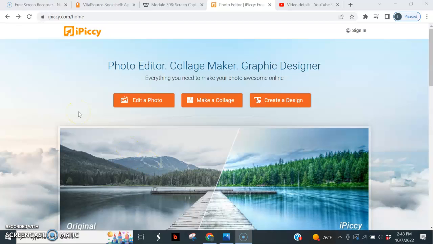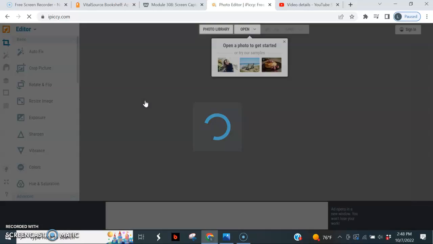We're using a tool called Screencast-O-Matic. And we're currently visiting the website ipicky.com/home. And iPicky is a website for editing photos. So let's click Edit a Photo.